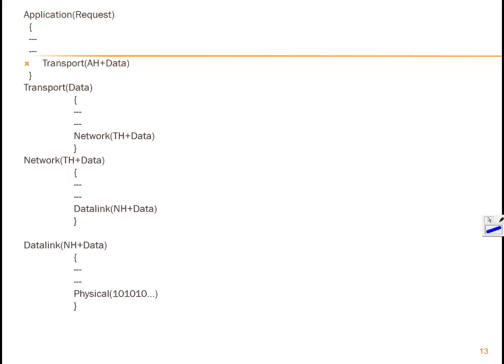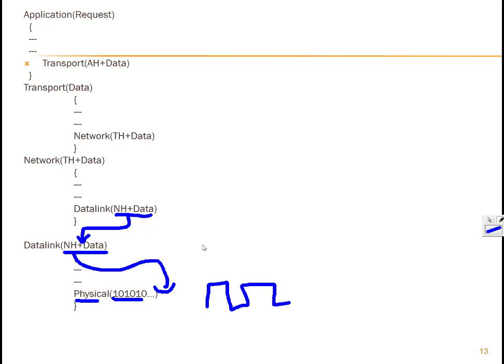The data link layer will receive this network header plus data, and then it performs some processes. It creates a data link header, and the data link header will be converted to ones and zeros along with this data, and it calls the physical layer. The physical layer will convert those ones and zeros into electrical signals or digital signals, and it transfers them over the physical line.